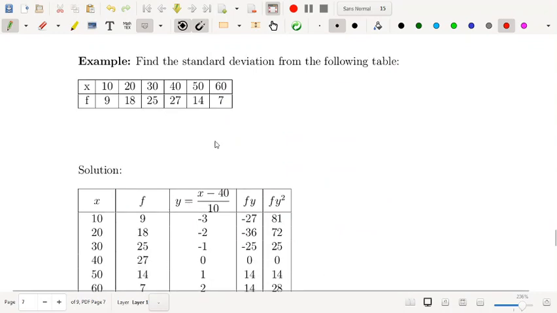Next example. This is a little bit more complicated, because the values are quite large, and squaring them will be more complicated. Find the standard deviation for the following table. The x values and the f values are given, x and the frequency.